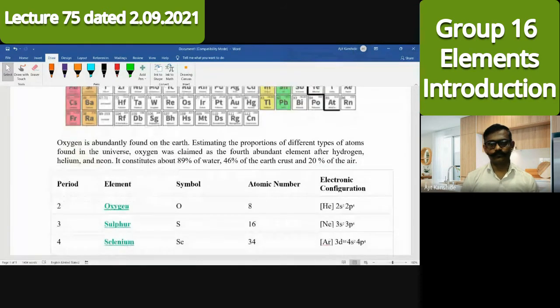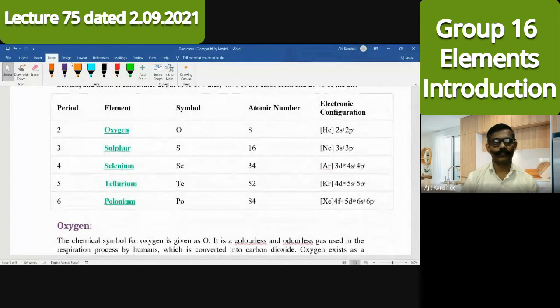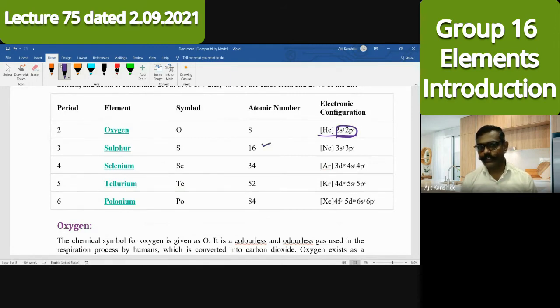So these are the group 16 elements about which we have to discuss. Now see the electronic configuration. For oxygen with atomic number 8, the electronic configuration is helium 2s2 2p4. What I said to you, outer electronic configuration is ns2 np4, is proved here. If you see sulfur, atomic number is 16. The electronic configuration after the next noble gas, neon, is 3s2 3p4. If I see the next element, selenium, here d orbitals are entered. Transition series elements are there in between.